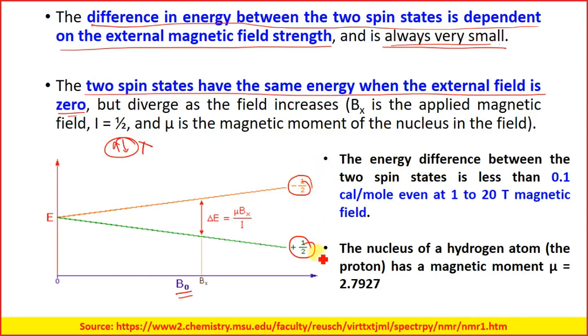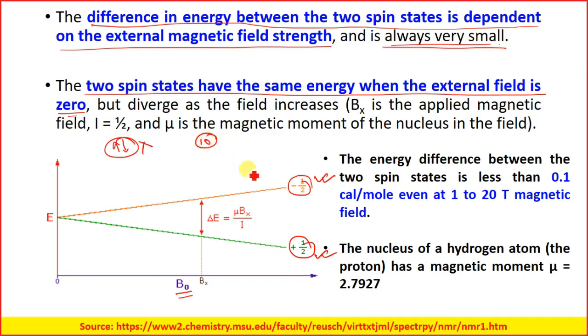Now we have two states, low energy state and high energy state. Now if you look over here, what does this say basically? Suppose we are having, say, 10 hydrogen atoms.